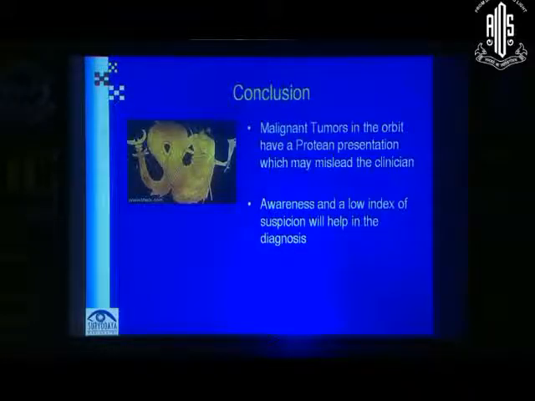So that's all I have for you. To wind up, malignant tumors in the orbit have a very protean presentation, which actually misleads most of us clinicians. And you need to be aware of all the other possibilities and keep a low index of suspicion, which will help you to come to an early diagnosis.